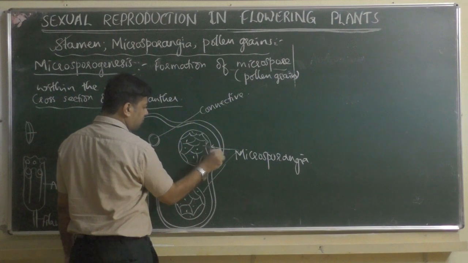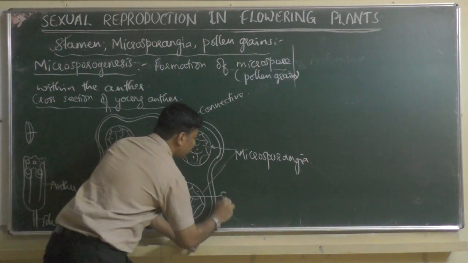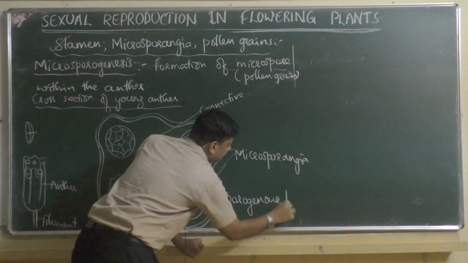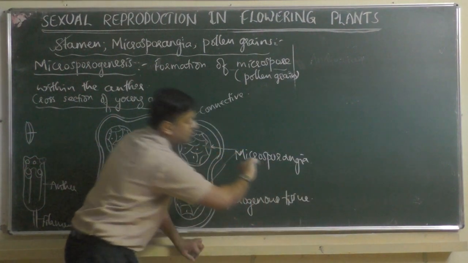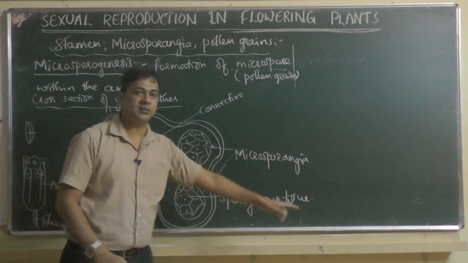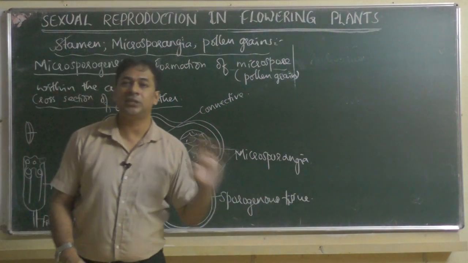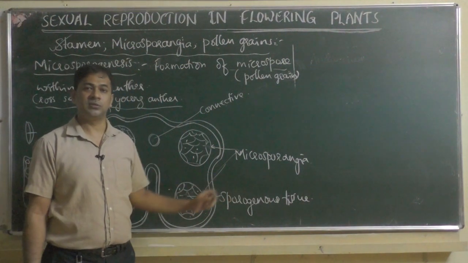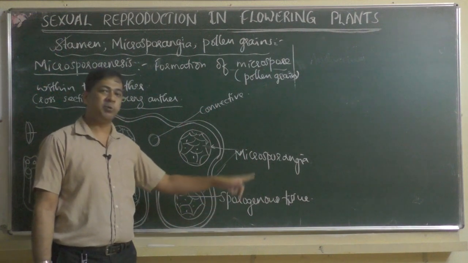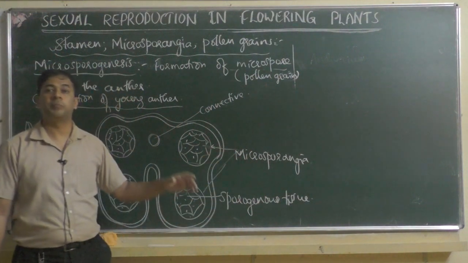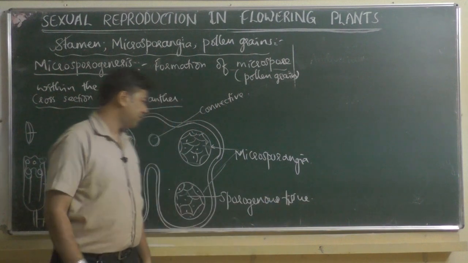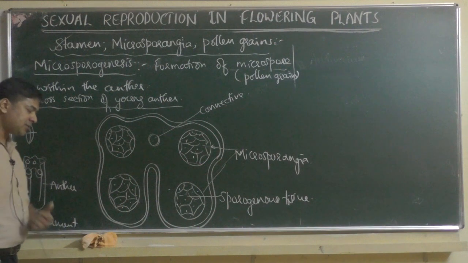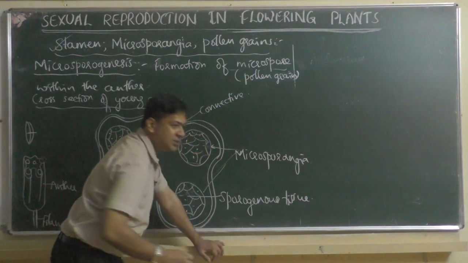This tissue is called sporogenous tissue. It is called sporogenous tissue because the word says sporogenous, meaning spore-producing tissue. This tissue later produces spores or later becomes spores, so it is called sporogenous tissue, meaning spore-producing tissue in future. So you can also call it the sporogenous tissue.